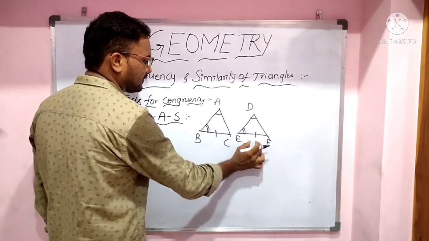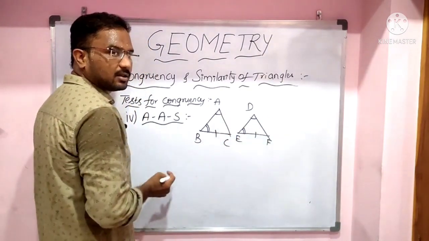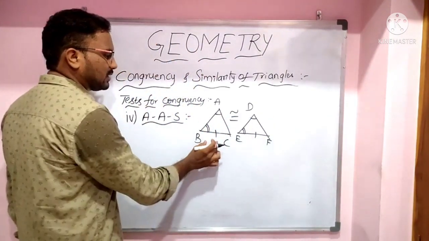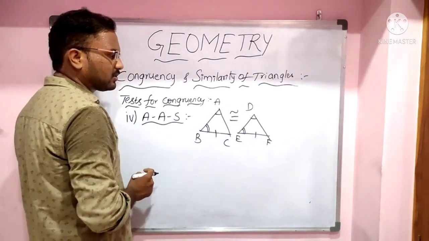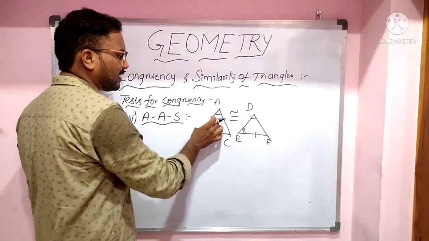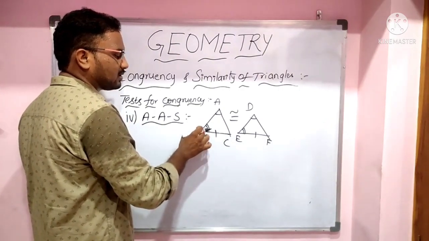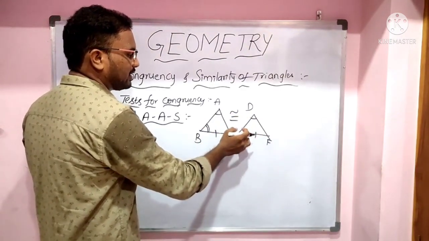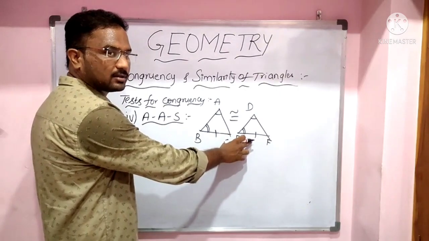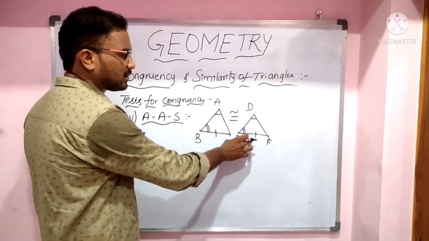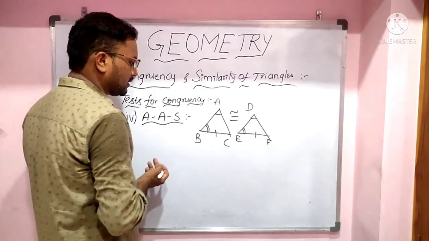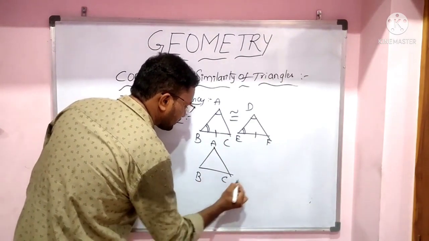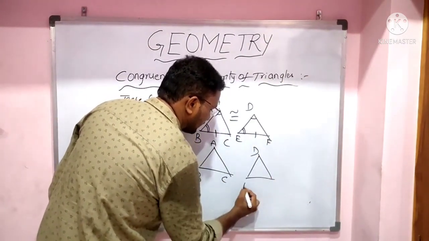Either BC equals EF or AC equals DF, then these two triangles are congruent. If two angles and the side which is not included between those two angles are equal to two angles and the side not included between those two angles of the other triangle, then those are called congruent triangles. So let us say here ABC and DEF.